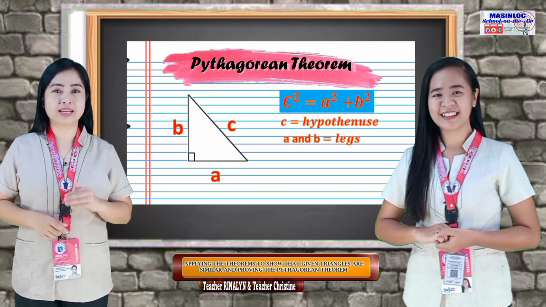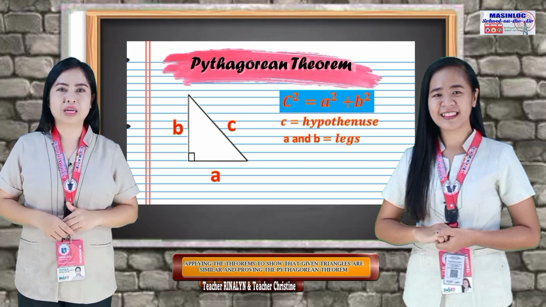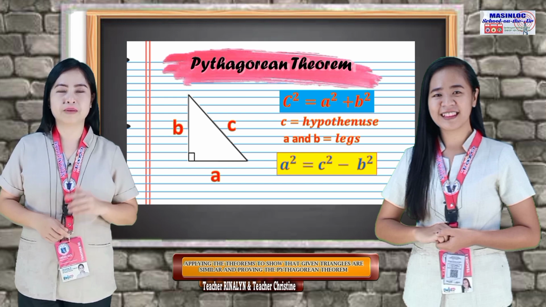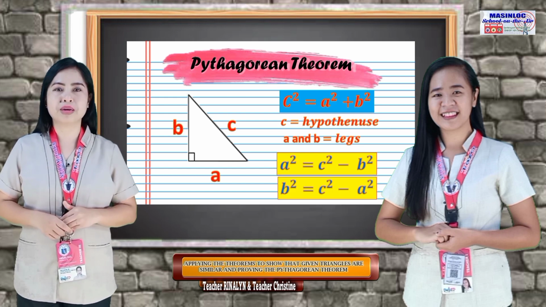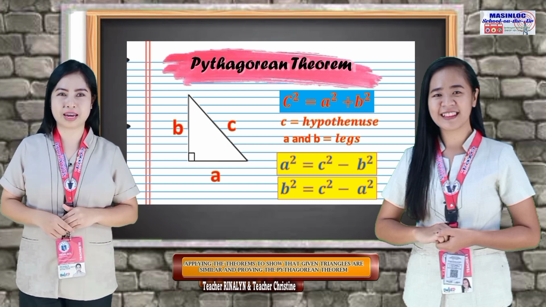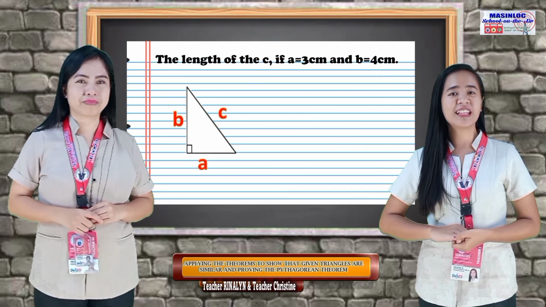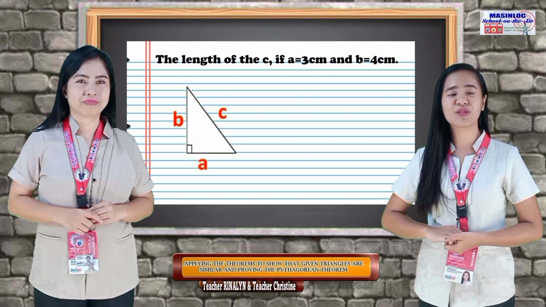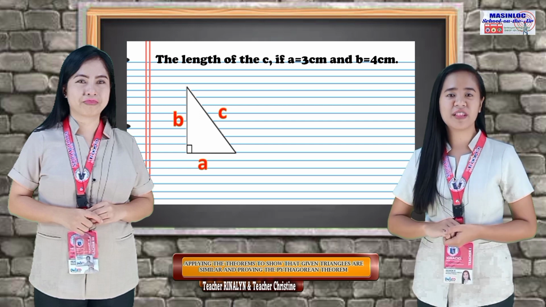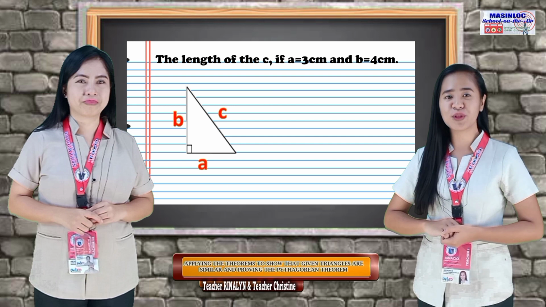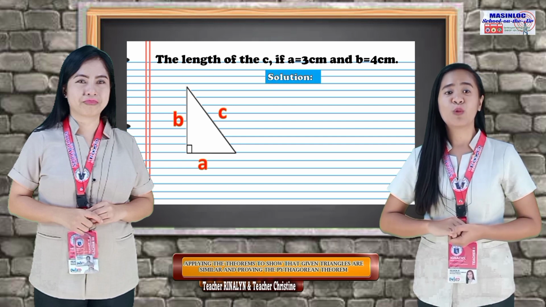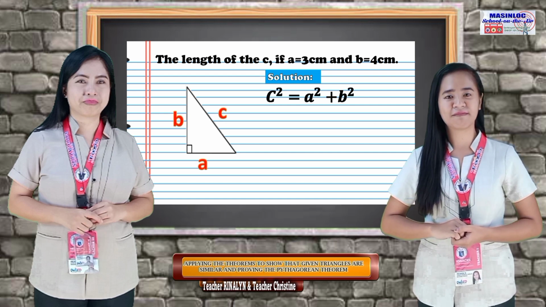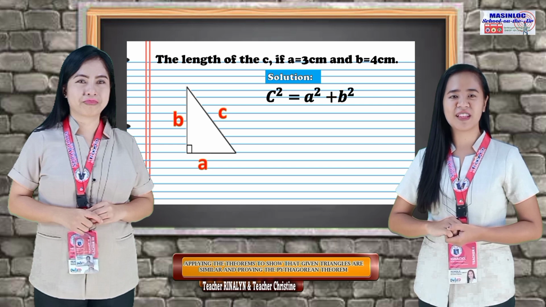There are other formulas that we can derive from the original formula. Using formula transformation, we have a squared equals c squared minus b squared, and b squared equals c squared minus a squared. Let's find the length of c. If a equals 3 cm and b equals 4 cm, we can solve this using the Pythagorean theorem, or also known as Pythagorean triples. We will use the formula c squared is equal to a squared plus b squared. Then, let's substitute the given.